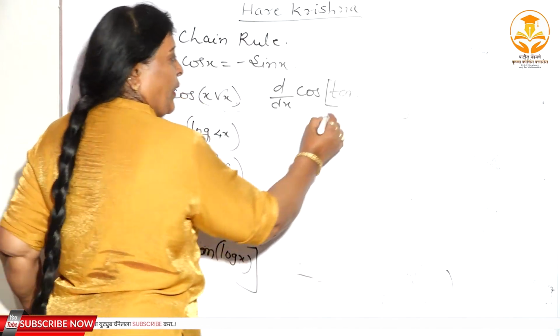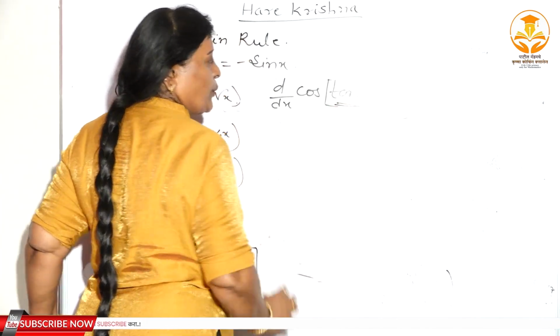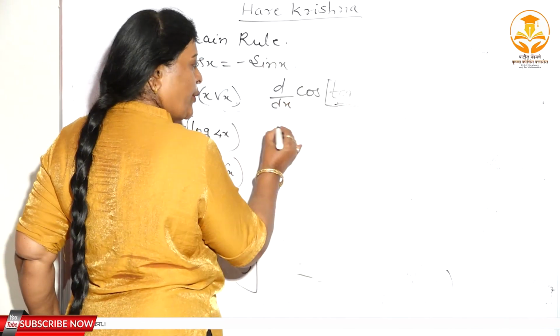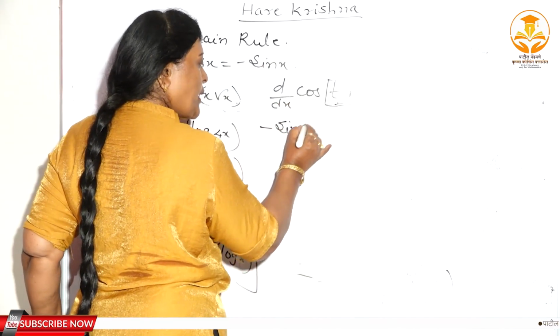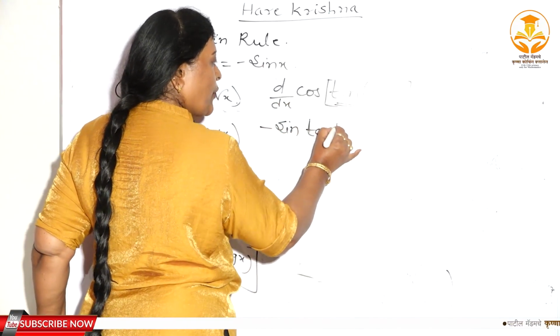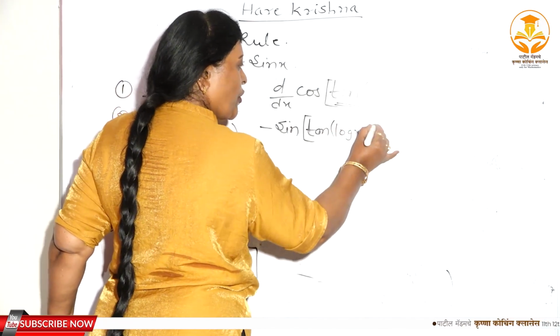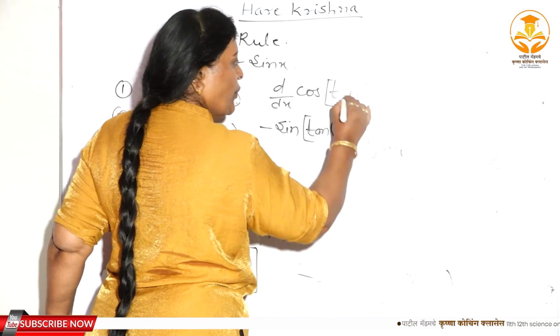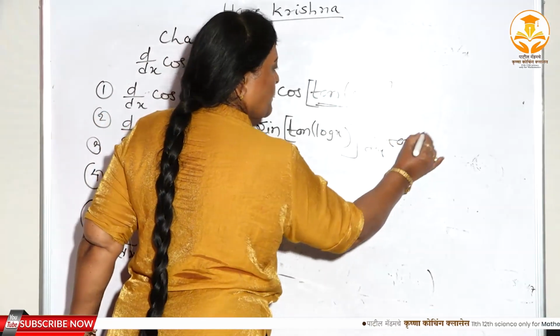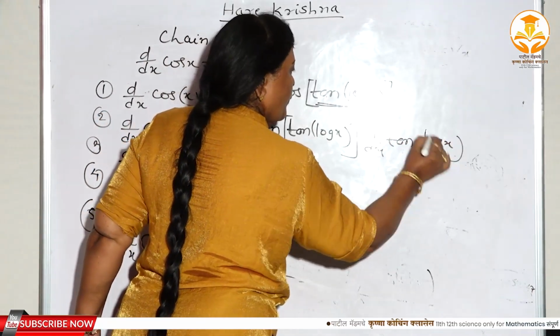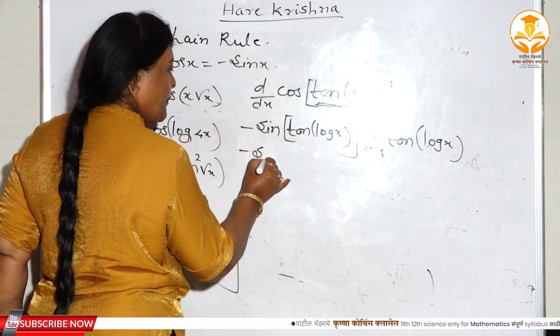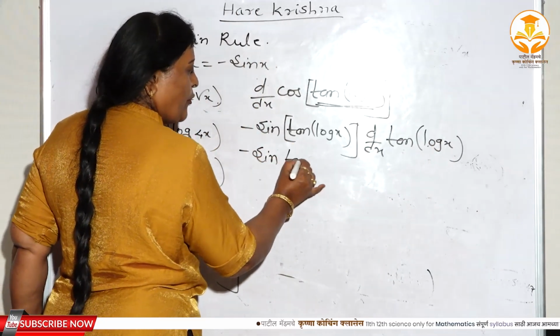Now again if you observe this, this is u. Cos u चे derivative minus sin u, minus sin tan of log x. d/dx of, again what is u? Tan of log x, right? Now minus sin tan of log x.